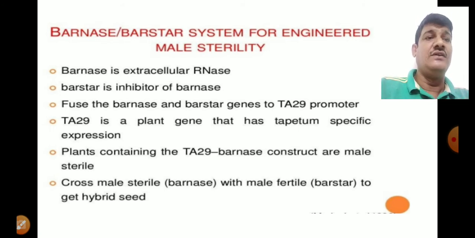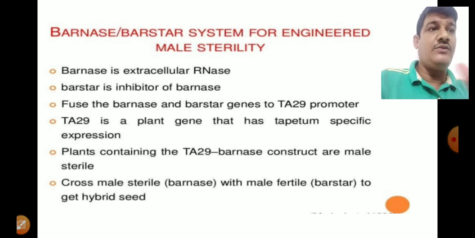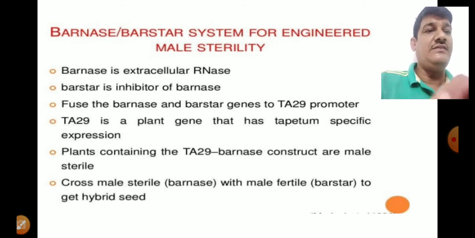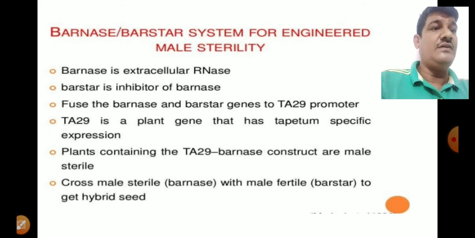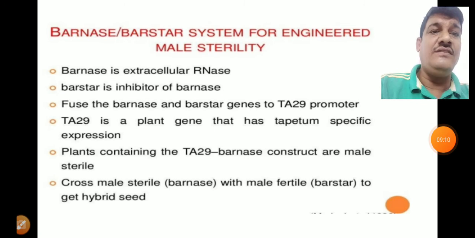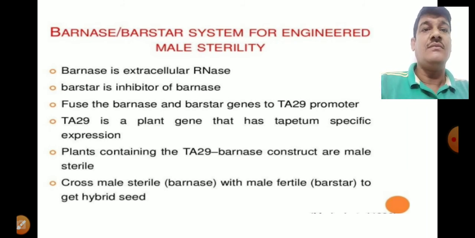Next, how can we overcome this, or how can we convert that sterile flower to a functional flower? There is another gene, that is Barstar. Barstar is a gene which produces a protein, and that protein binds to the RNase, or binds to the enzyme Barnase.